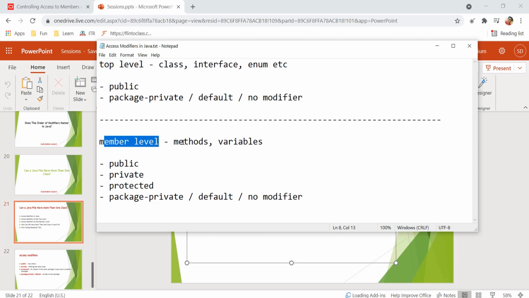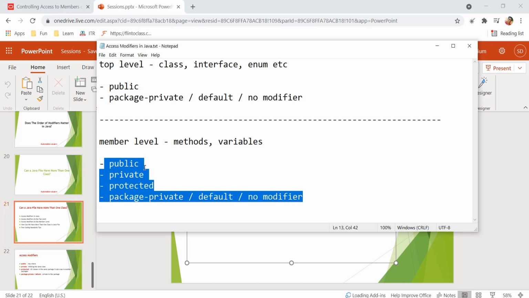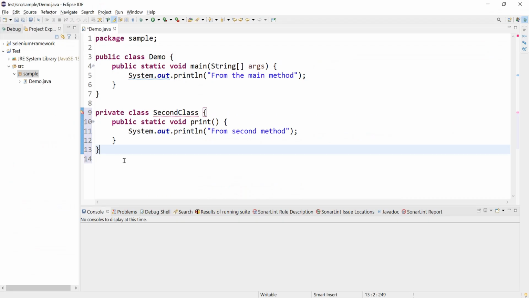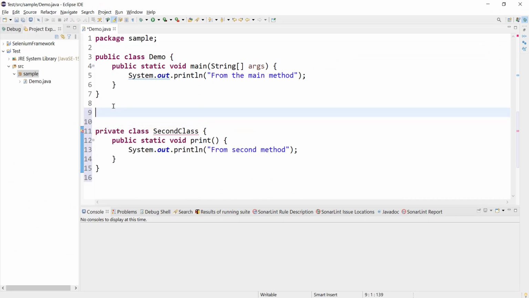What about member level? Member level means, as I mentioned, methods or variables, right? For member level, we have all four access modifiers available. We can have our method as public, private, protected, or we can also have default, package private, right? So at member level, we have all four access modifiers applicable. But at the top level, we only have two access modifiers applicable: one is public and another one is package private. So let's try to use this information in our Eclipse. Let's go to Eclipse, and as we saw, we can have only two modifiers.